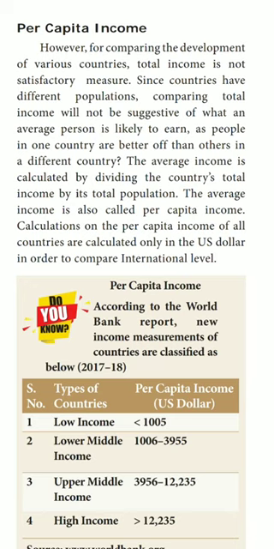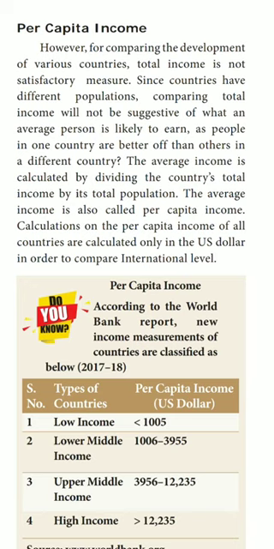So we are unable to calculate by keeping the total income, because in some countries the population will be less. The average income is calculated by dividing the country's total income by its total population. So how can we calculate the average income of one country? We can calculate it by dividing that country's total income by its total population. The average income is also called per capita income.